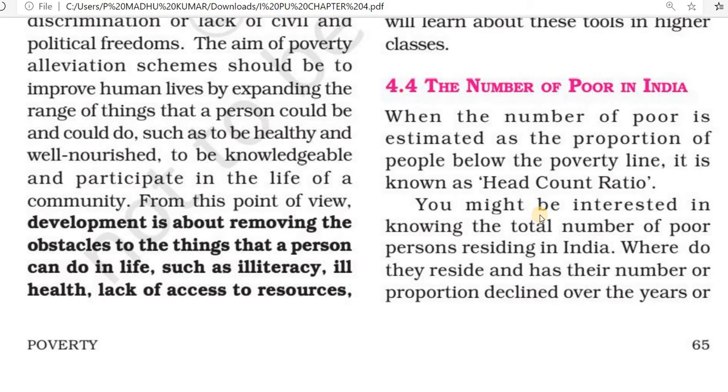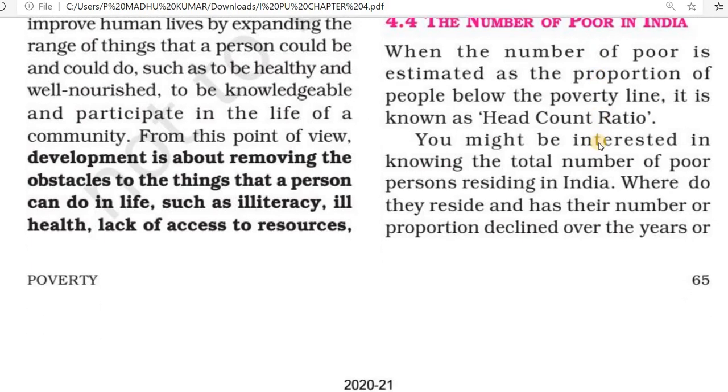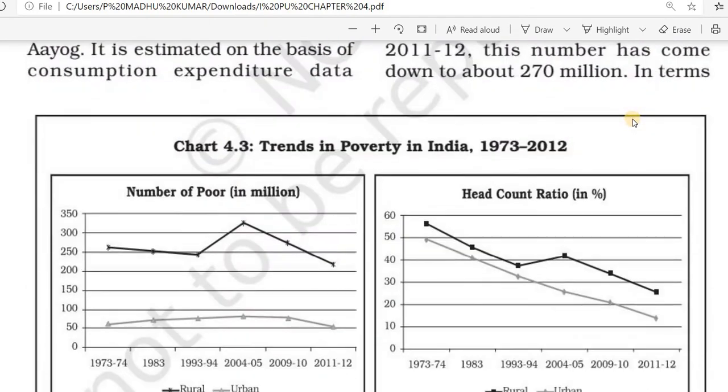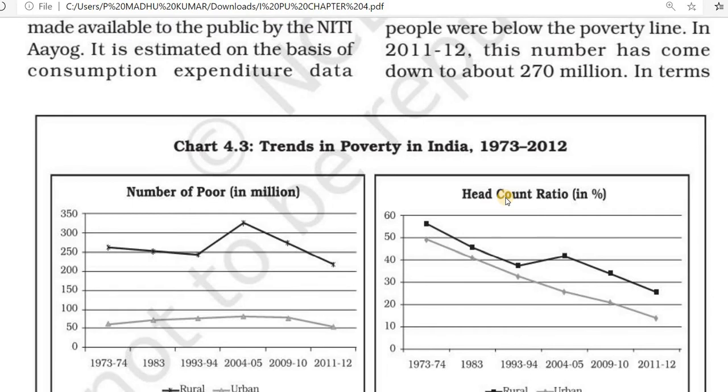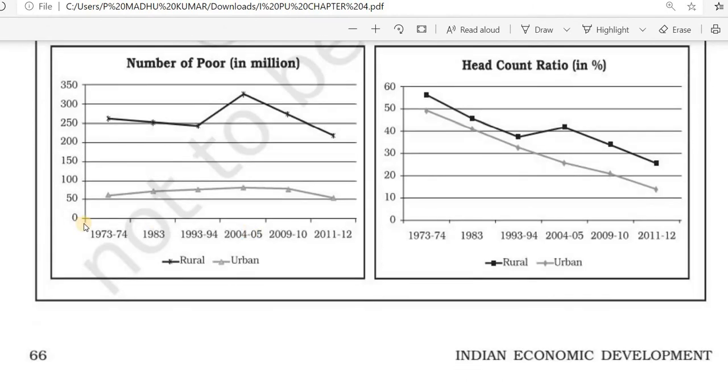In this class, we will study the number of poor in India. The number of poor is estimated as the proportion of people below the poverty line. Here you can see how many people are below the poverty line through this diagram. In that diagram, you can see two lines: one is a dark shaded line and another is a light shaded line. The light shaded line is urban and the dark shaded line is rural.